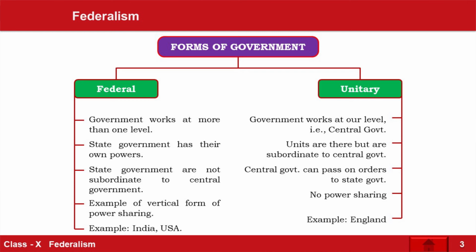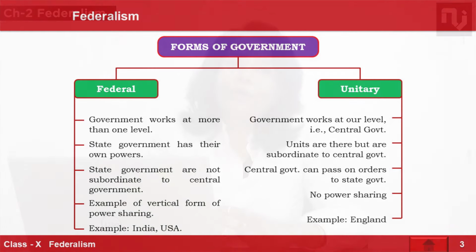Correct? And the central government cannot say anything in both the states, because if the power of the state government is to make any law for their particular state, no other state can say anything, and even the central government cannot say anything on that, because there is a division of powers already given in the constitution. This helps in reducing conflict between the governments as well.